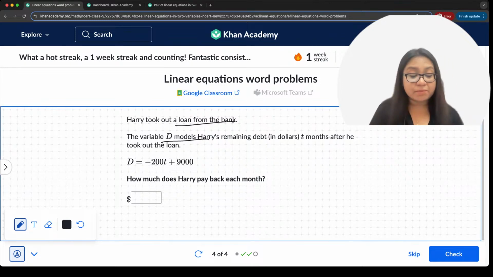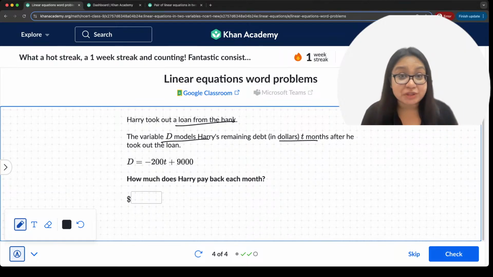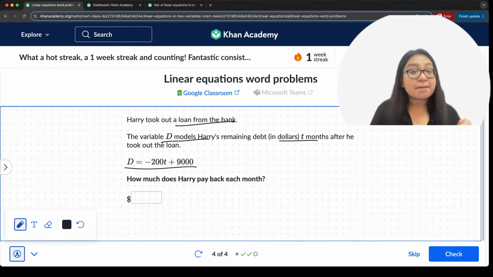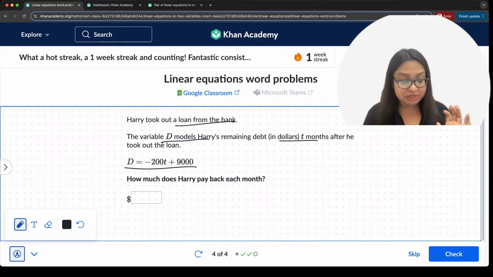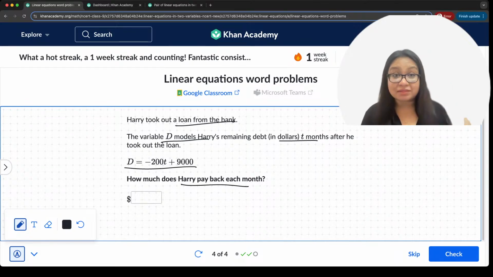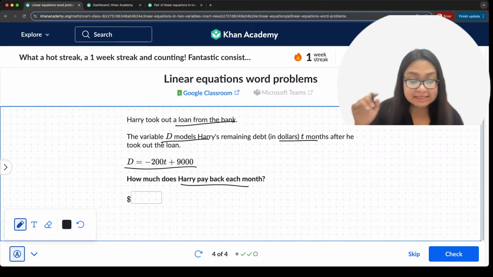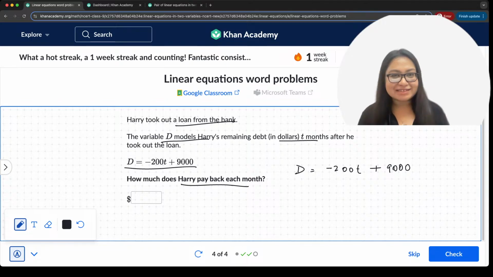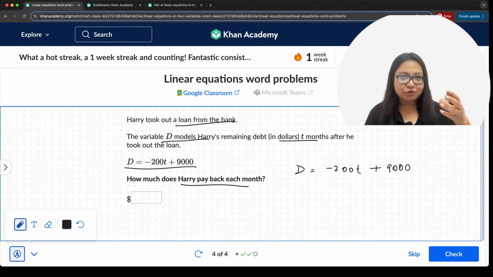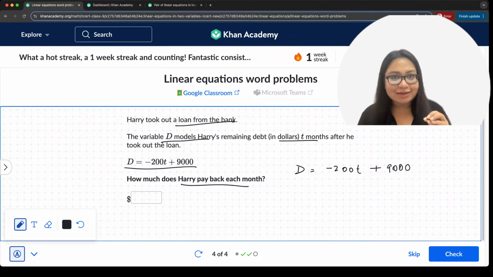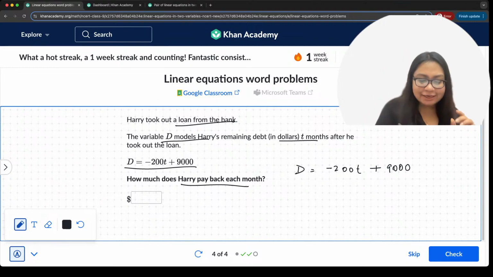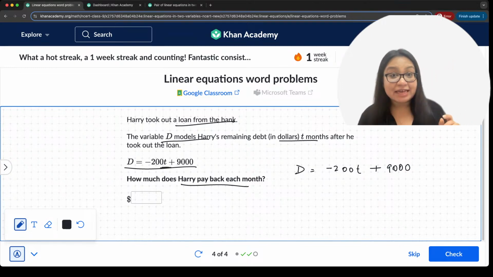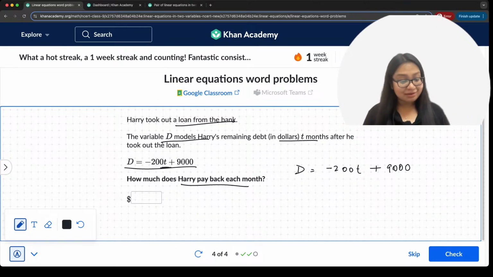The variable D models Harry's remaining debt in dollars T months after he took out the loan. So, D is given as minus 200T plus 9,000. How much does Harry pay back each month? Okay. So, D is given as minus 200T plus 9,000, right? And that's how loans work. I mean, you have to pay back every month. And here is his loan in terms of time t, right? His remaining debt. So what's the answer? How much is he paying every month?